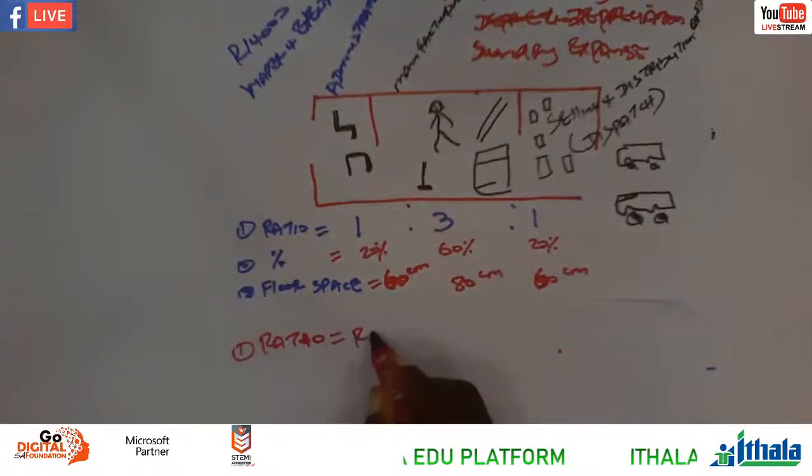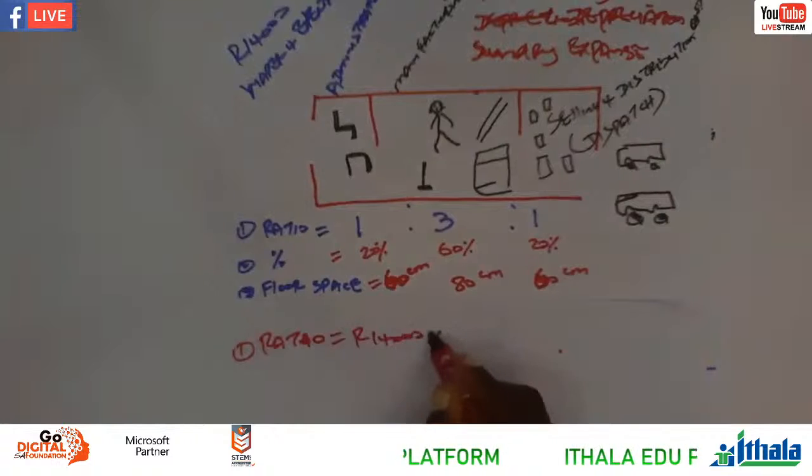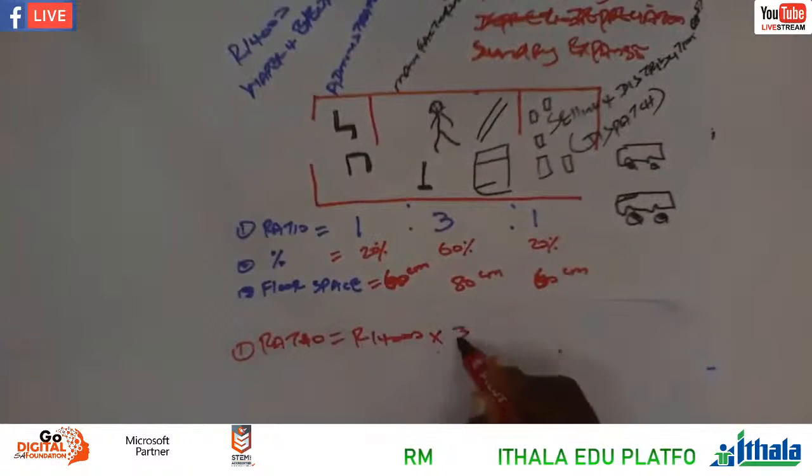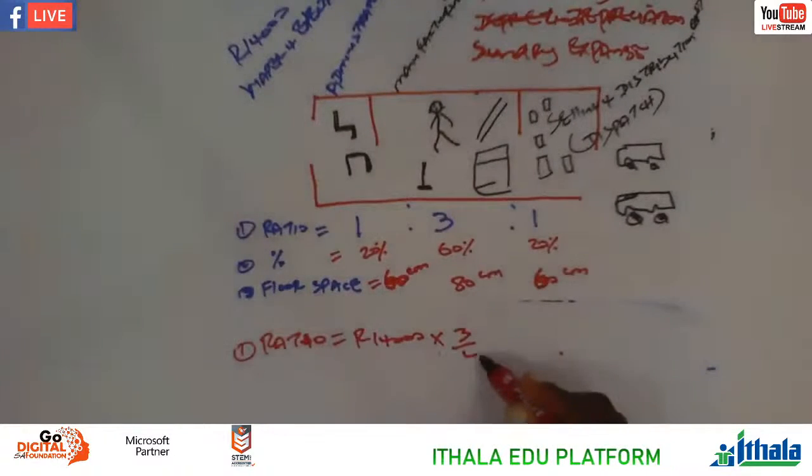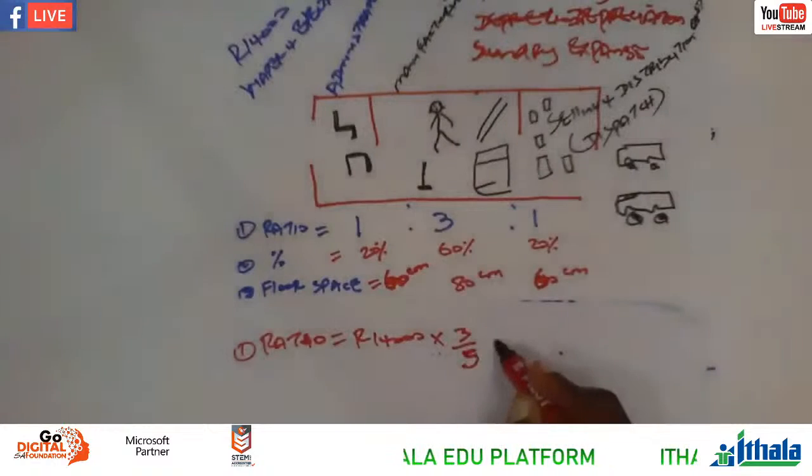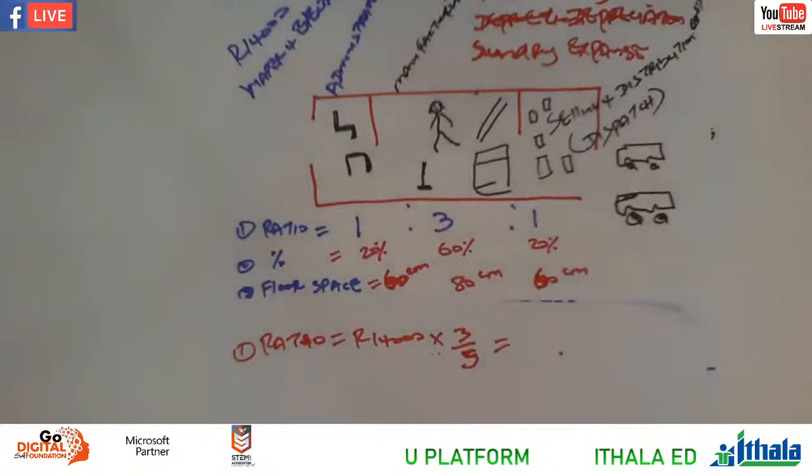So we're saying 14,000 times 3 divided by 5, right? So which means we are dividing by what? By the total, right? You get your answer. So let's calculate it. So 14,000 times 3 divided by 5. 5 is the total.